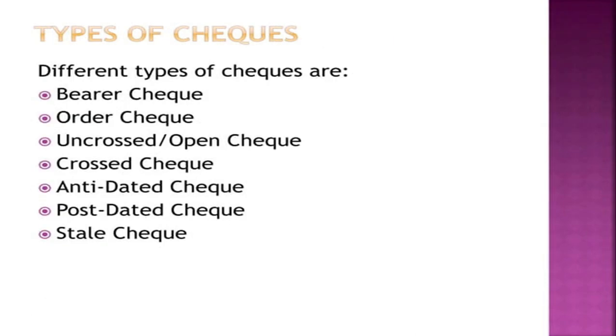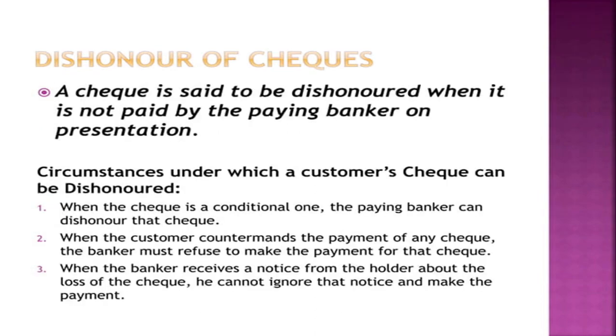Different types we can see: bearer check, order check, uncrossed or open check, crossed check, antedated checks, post-dated and stale checks. Sometimes a check may be dishonored, and it is said to be dishonored when it has not been paid by the paying banker on presentation. The paying banker dishonors the check when the customer countermands the payment of any check; the banker must then refuse to make the payment for that check.